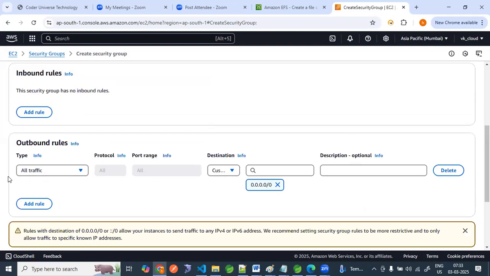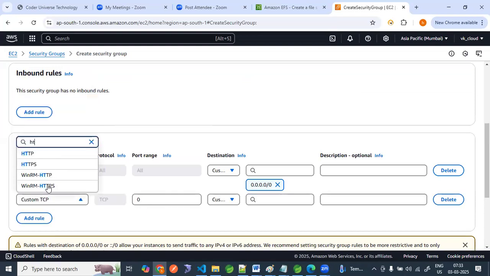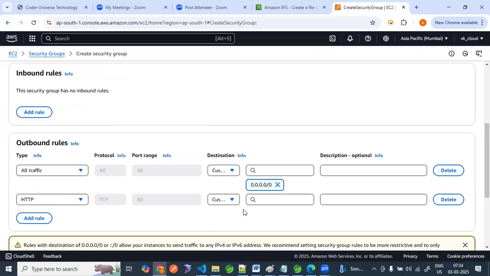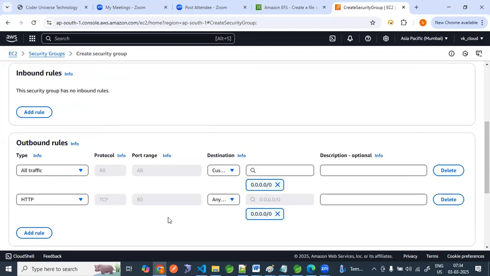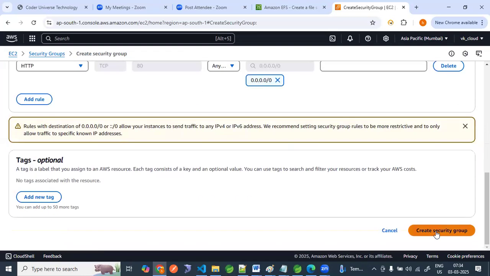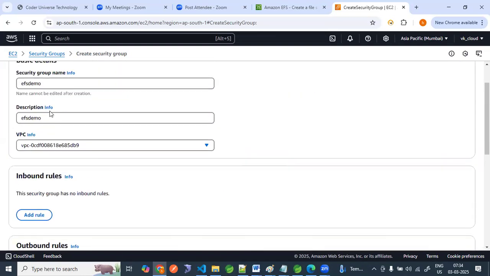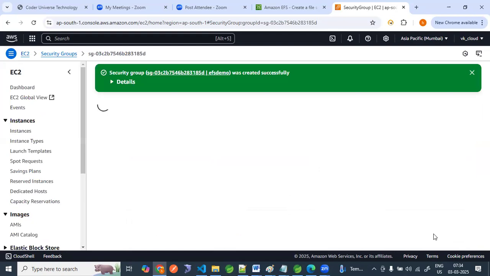Add rule, HTTP, custom, anywhere. This CIDR block we are also going to discuss during IP addresses. Now save this. The name of the security group is EFS demo. Copy this. Create security group. The security group is created.